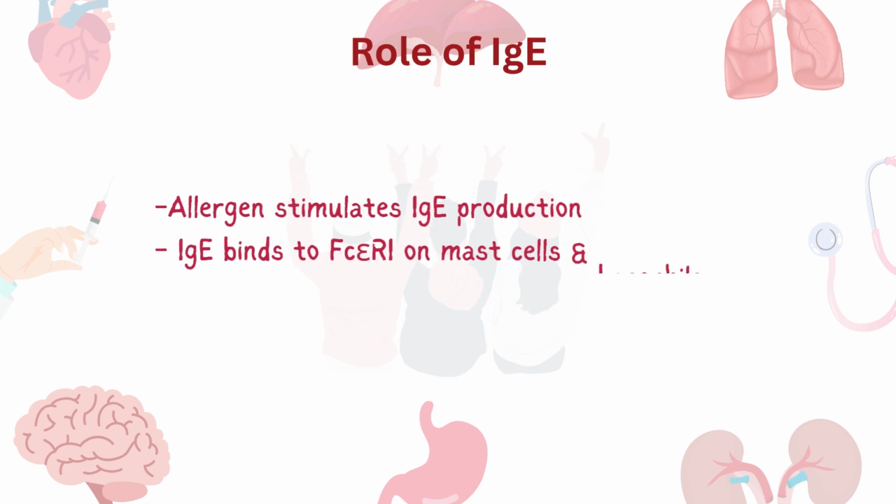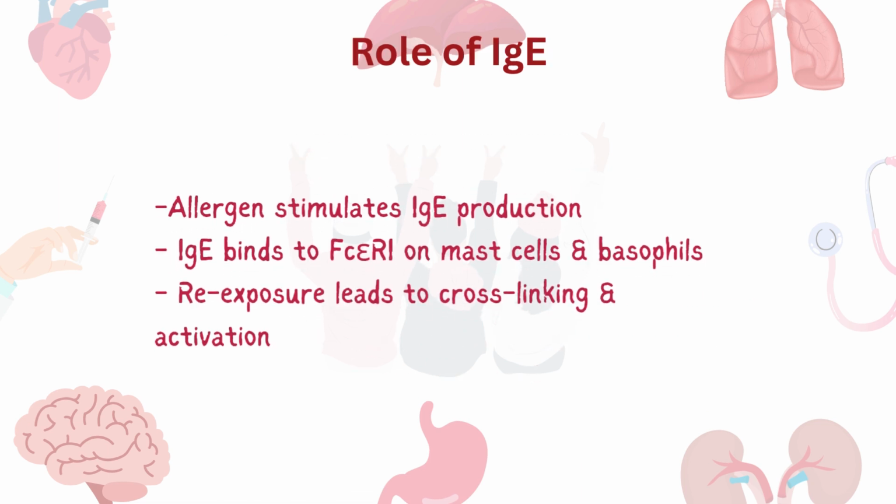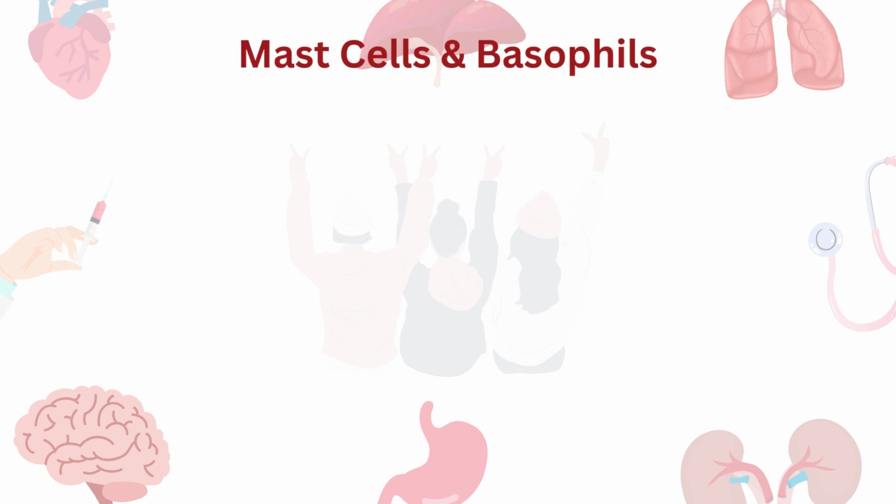Now, IgE is an immunoglobulin which is responsible for the sensitization in anaphylaxis. Upon the first exposure to an allergen, antigen-presenting cells would stimulate the naive B cells to class switch and produce allergen-specific IgE antibodies. Those IgE molecules would bind to the receptors on mast cells and basophils and sensitize them. On re-exposure, the allergen would cross-link the bound IgE and trigger immediate cell activation. This is also something we already know from our previous chapter.